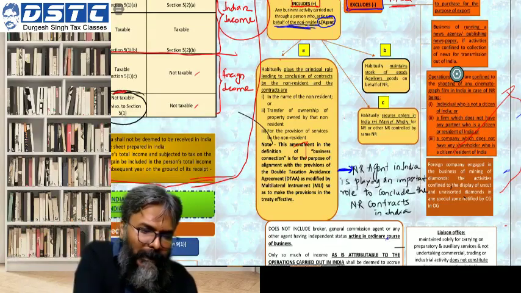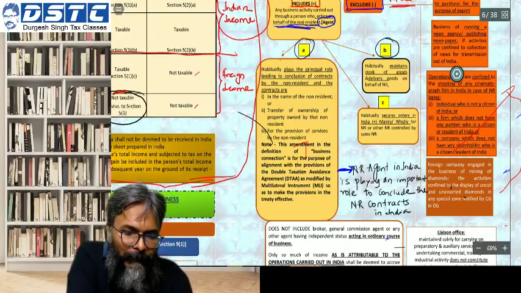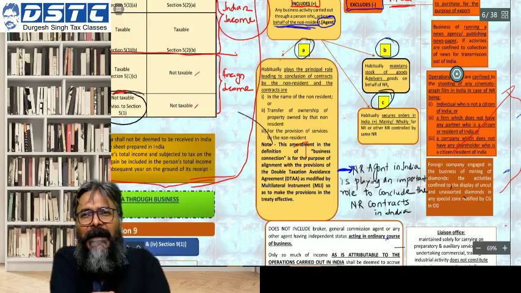Second, point number B. Students, can you see A, B and C? All these activities of the agent are independent activities.